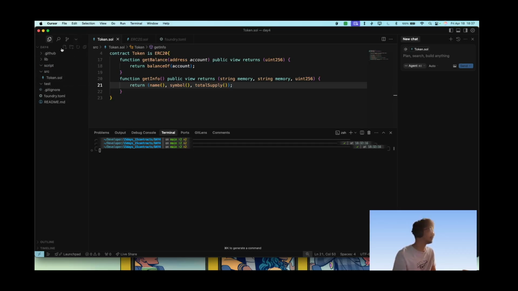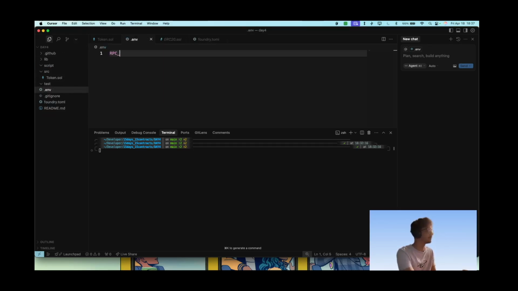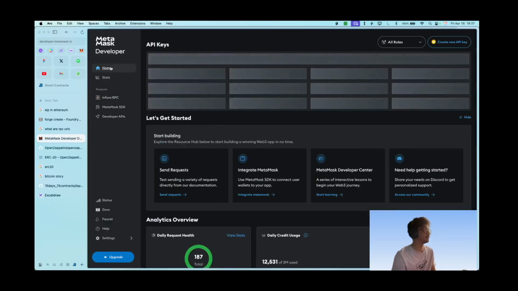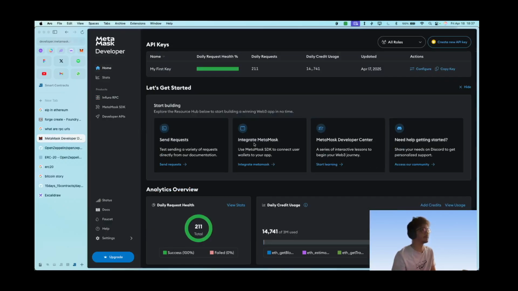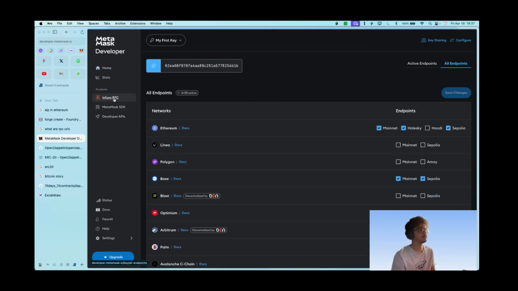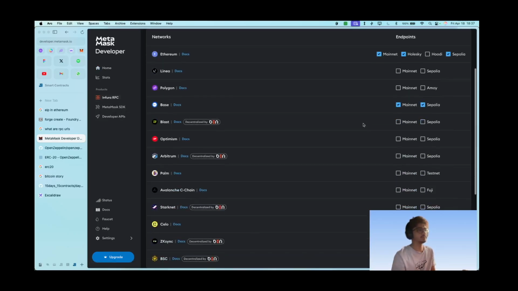So what do we need for Sepolia? We need the same specs. We need an RPC URL and we need a private key. Okay, we can directly deploy it on Anvil also and then interact with it. That's okay, but we have a better way of doing it here. So you go to infura.ai and you sign up there and you get your API key, and then you configure your API key to be able to, let's go here, and the endpoints that you need.